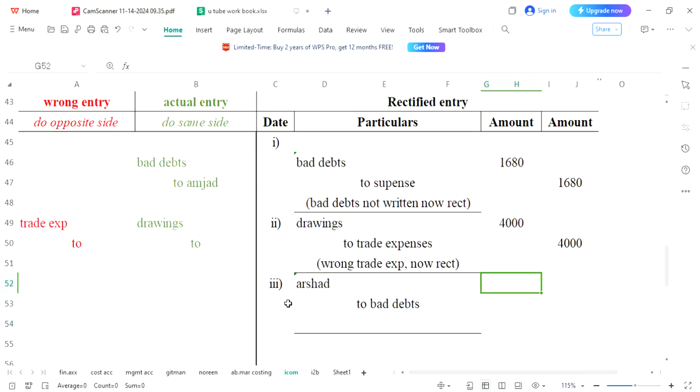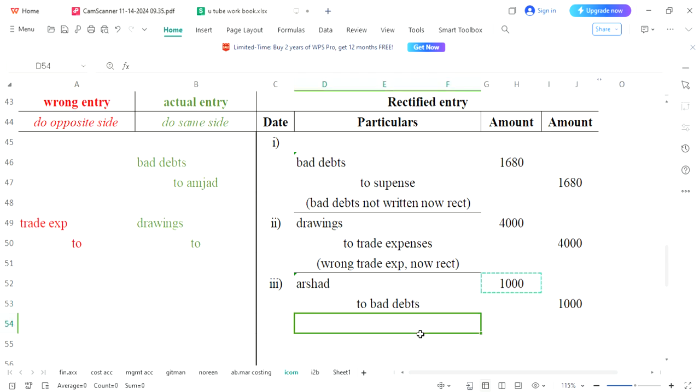Alright. So how much amount for bad debt? It is 1000. So you will put 1000 on the debit side and the same amount we are going to write on the credit side. Once again I am telling you, if there are bad debts, entry would be bad debts to Amjad. When bad debts are recovered, you will make an opposite entry, Amjad to bad debts. In the same manner, bad debts from Arshad were recovered. That is why you have made an opposite entry of this, Arshad to bad debts.